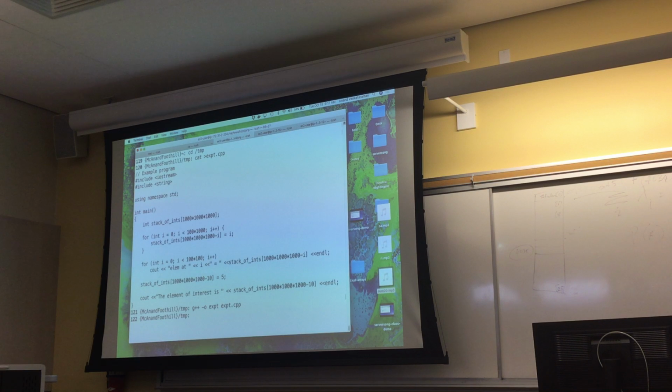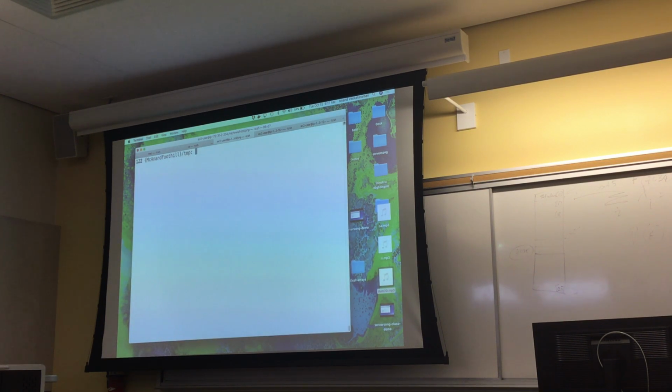So I've compiled this code on a Unix or Linux system. Let's run it and see what happens. There you go, segmentation fault. Segmentation fault is the Unix way of telling you a bad access. It says you're trying to access memory outside the segment that was given to you.